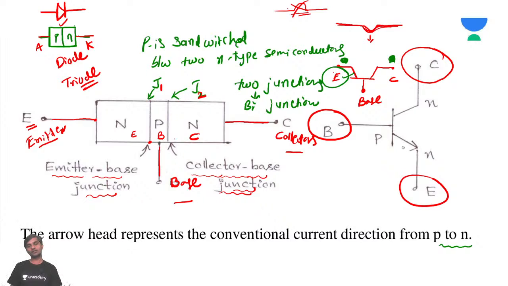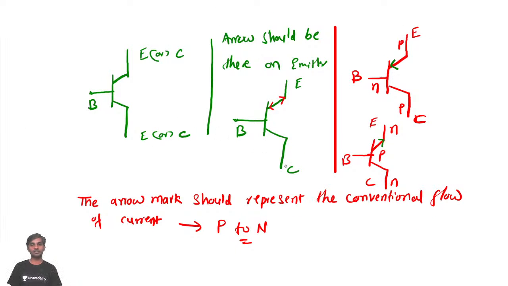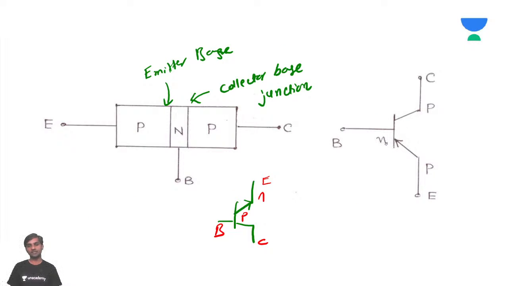The arrow mark in the symbol represents conventional flow of current. So always current flows from P to N. Whenever the arrow mark is going out of the base, it is an NPN transistor. If the current direction is inside, from emitter to base, then it's going to be